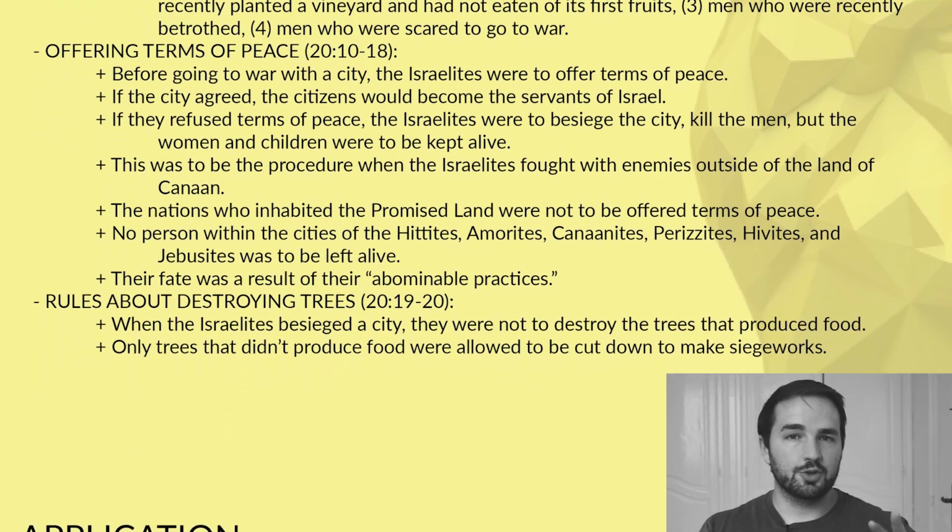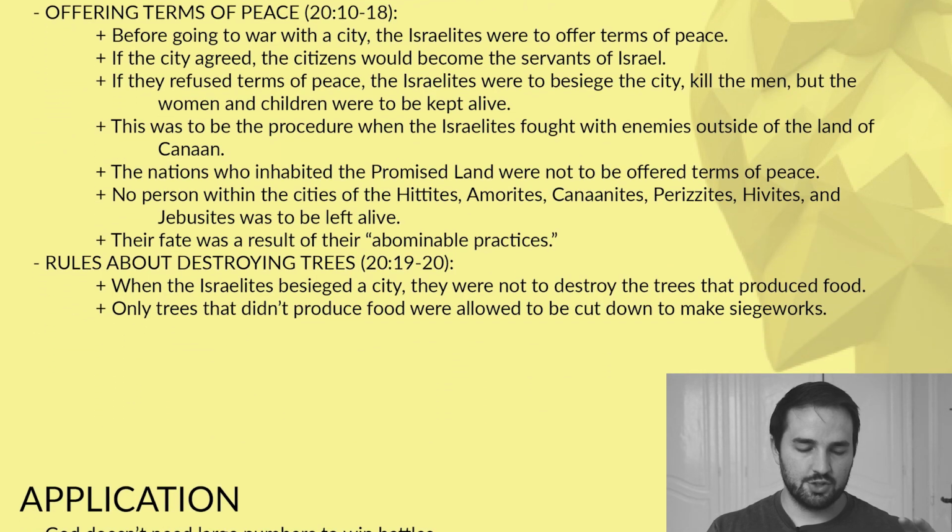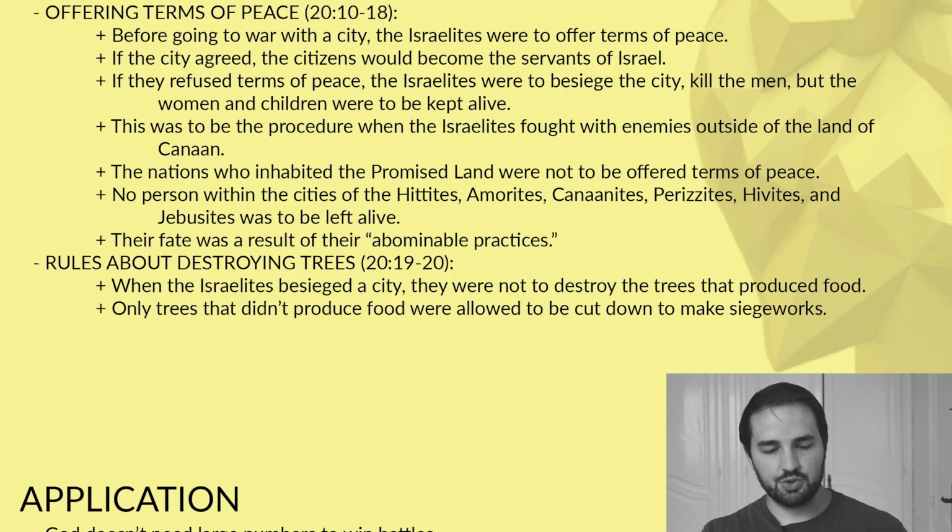And then the final 2 verses make up our 4th and final section, and that is rules about destroying trees. This is kind of an interesting passage. When the Israelites besieged a city, they were not allowed to destroy trees that were good for food. So maybe trees that produce like nuts or fruit. Only trees that didn't produce fruit were allowed to be cut down, and their wood used for siege works, to help in the besieging of the city. So don't cut down the fruit trees.